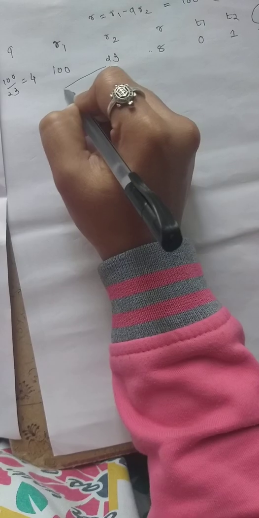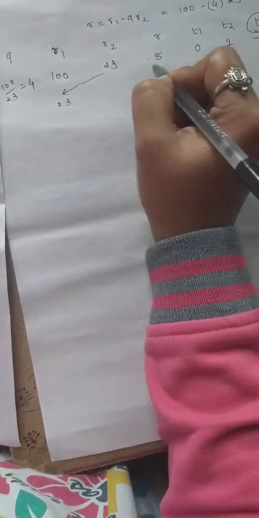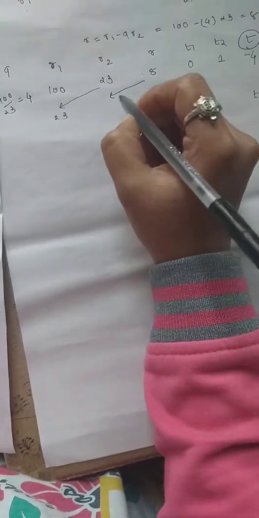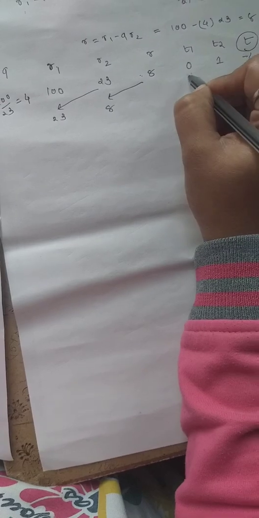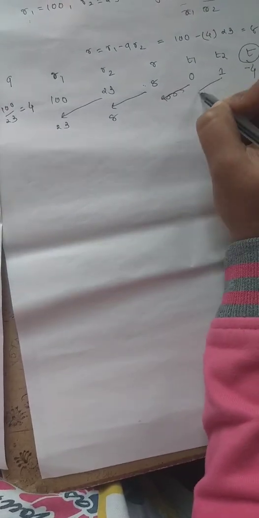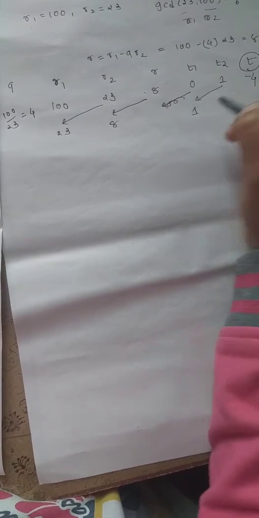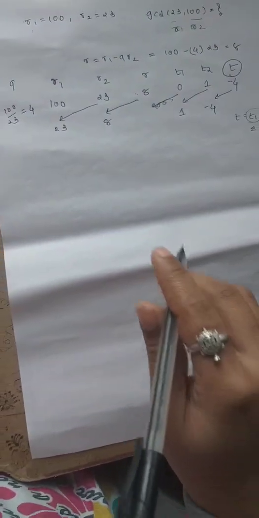So we perform those steps. R1 is replaced by R2, so R1 is 23 now. R2 is replaced by R, so it is 8. And T1 is replaced by T2 and T2 is replaced by T. Now we find Q, R and T.